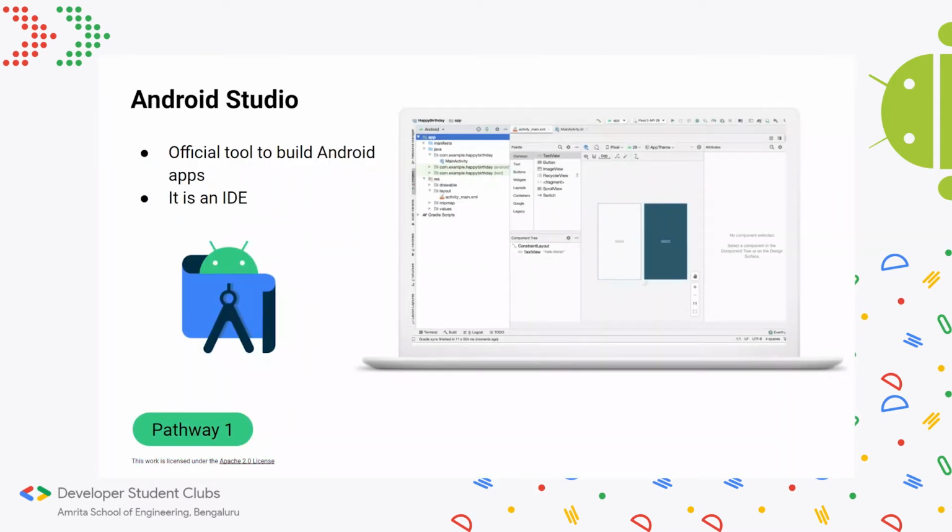Like I mentioned, Android Studio is the official tool to build Android apps. It's an IDE. It's a very useful and very intuitive software that has a lot of things in it that make it easier for you to develop or debug and test your apps. It's a very powerful tool. I recommend messing around with it a bit before starting the actual pathways.